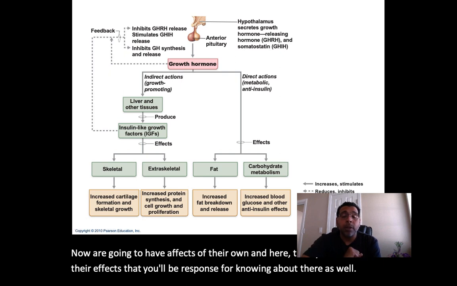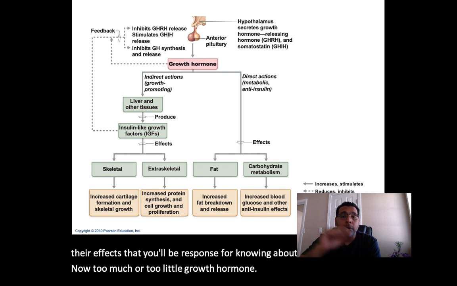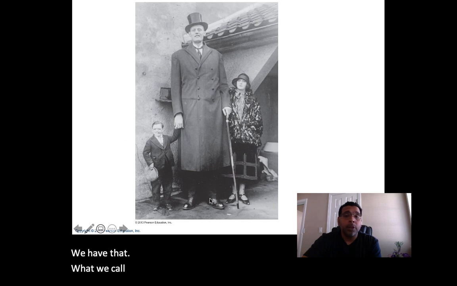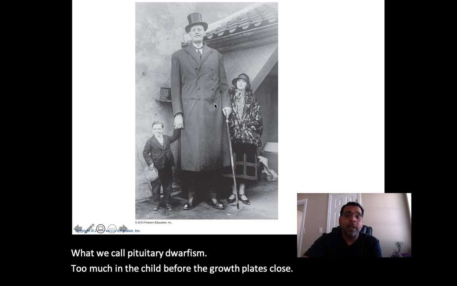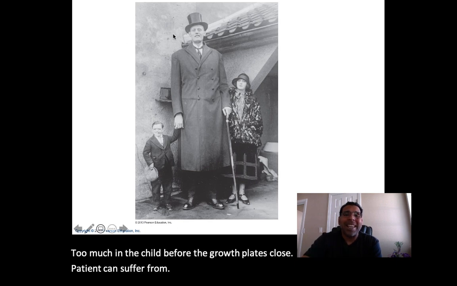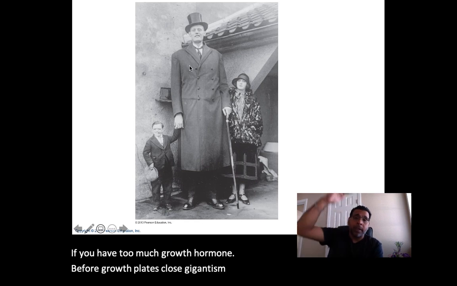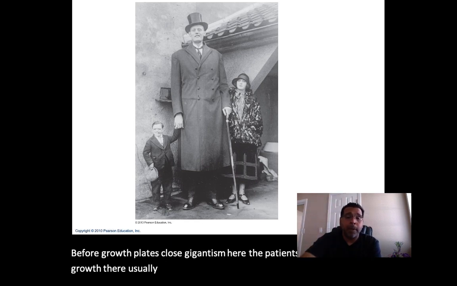Now, too much or too little growth hormone. Too little, we have what we call pituitary dwarfism. Too much in the child, before the growth plates close, the patient can suffer from gigantism. Here the patient's going to have linear growth. They're usually taller, like NBA players.